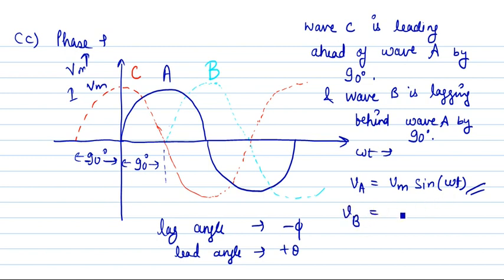For B phase, VB is equal to Vm sine of omega t minus phi, or we can say minus 90 degrees. So this VB is lagging VA by 90 degrees, so we have taken the minus sign. In a similar manner, we will write VC is equal to Vm sine of omega t plus 90 degrees. So here we can say VC is leading VA by an angle of 90 degrees, so we have taken the plus sign. In this way, we will represent VA, VB and VC.